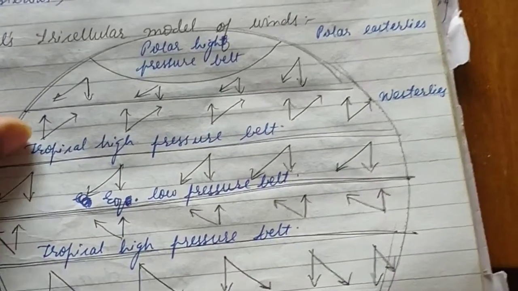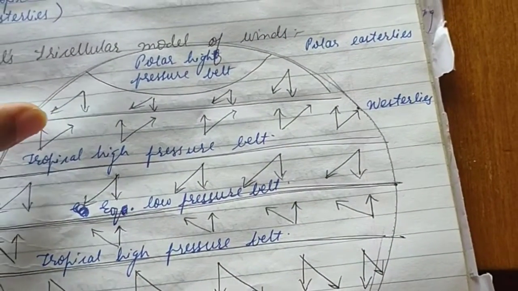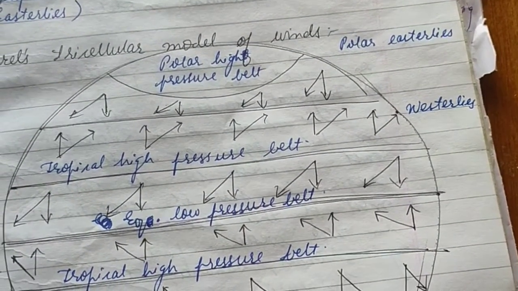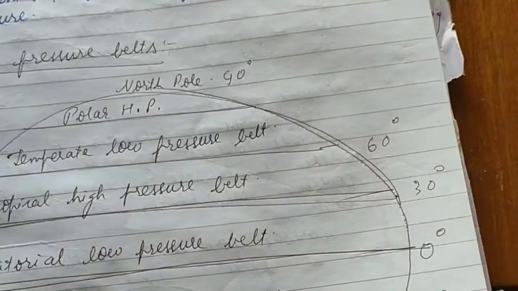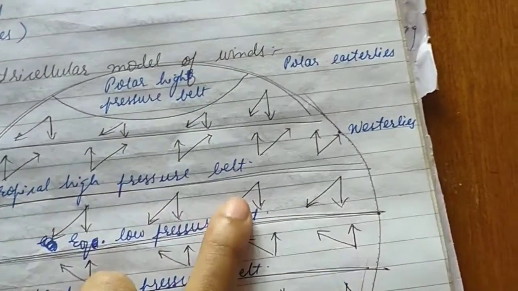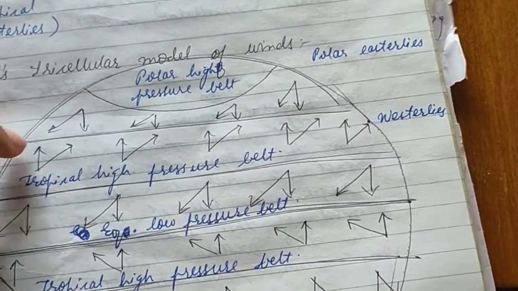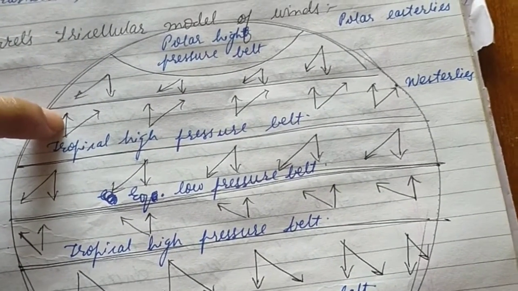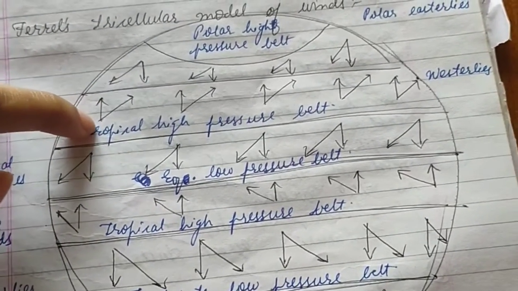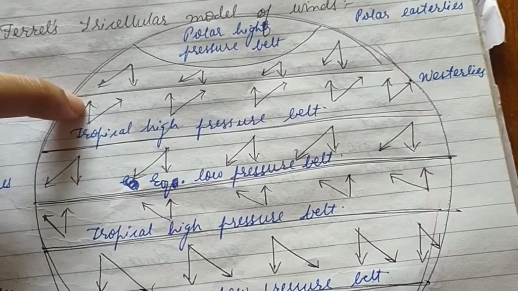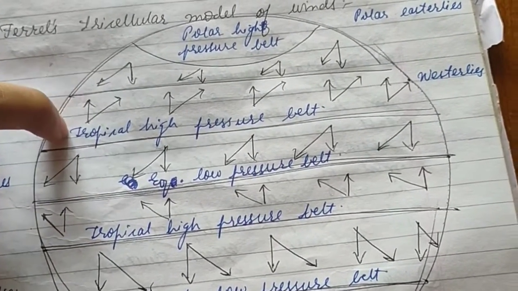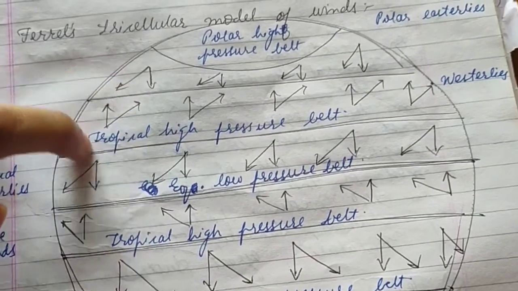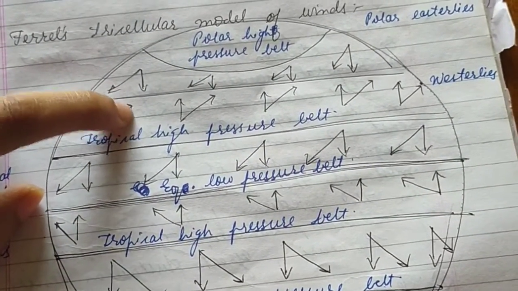Then moving forward, from the tropical high pressure belt, here we have the temperate low pressure belt. Hence from the tropical high pressure belt, the wind will flow in this direction towards the temperate low pressure belt. So it is blowing in this direction. Again in the northern hemisphere, the wind will deviate in the right direction, hence it will deflect in this direction.